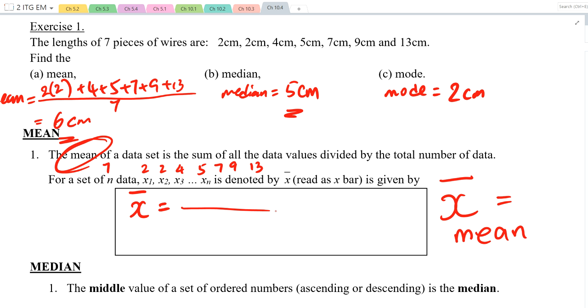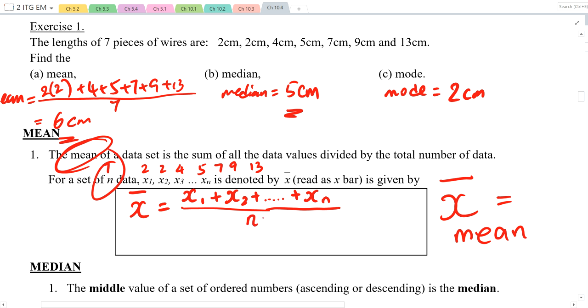Is it just x? x1 plus x2 plus dot dot dot plus until xn. That is the last one. Divided by what? Is it divided by xn? xn is a value, it's the last value. So how many data do we have? I've got n, so it's divided by n.